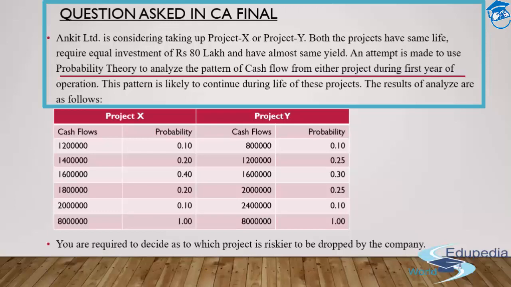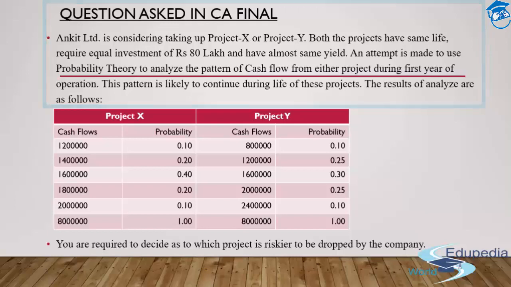First of all, you need to check what is the most likely cash flow that you'll be able to receive. And as far as the probability distribution is concerned, you can simply see, while solving it here itself, that 16 lakh in both cases is the possible cash flow having the maximum probability of coming in.